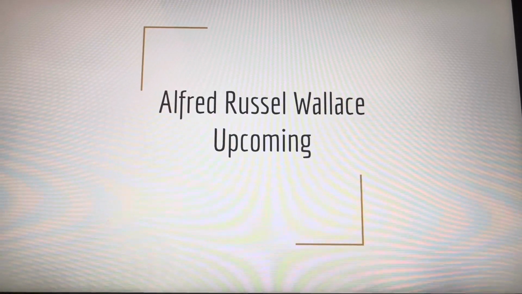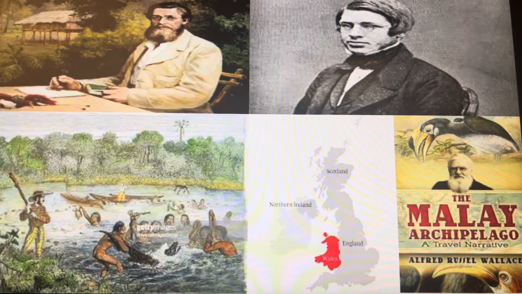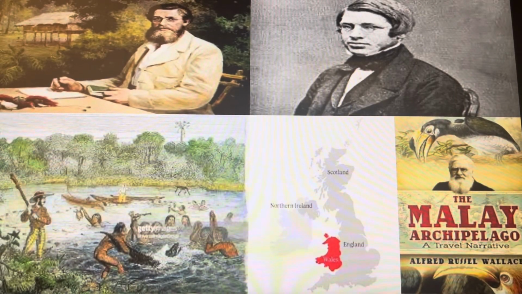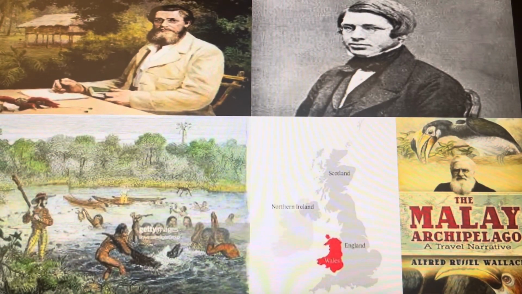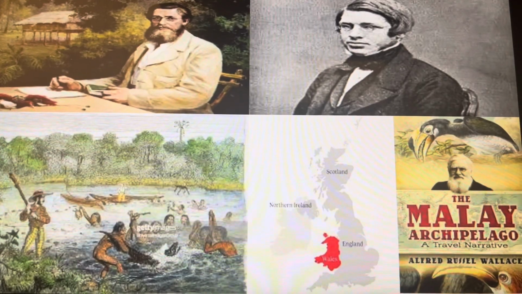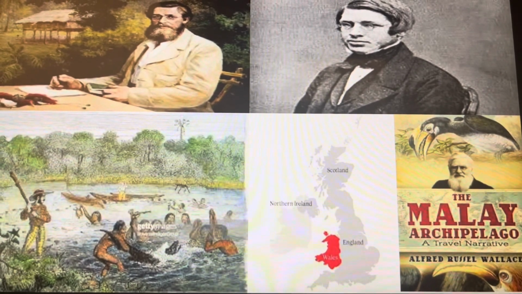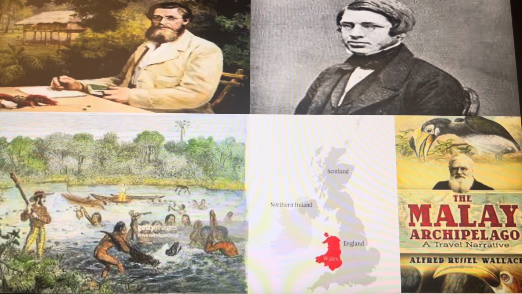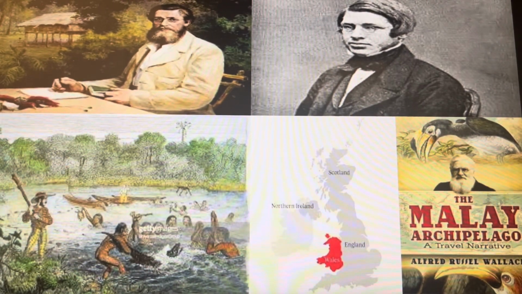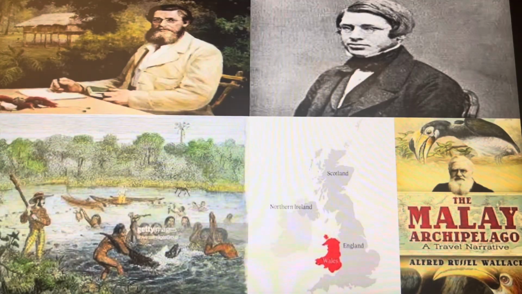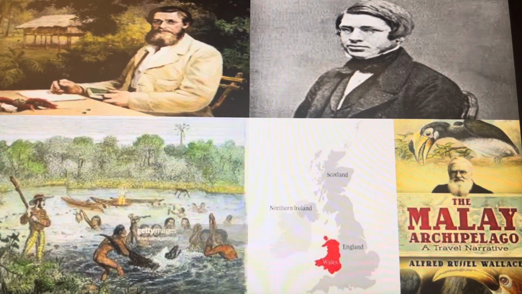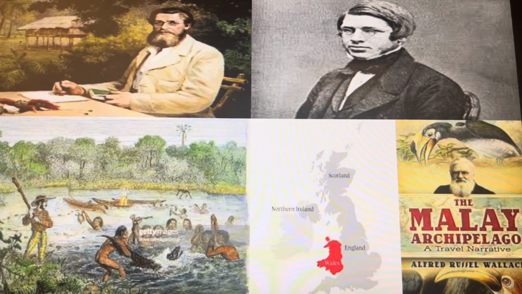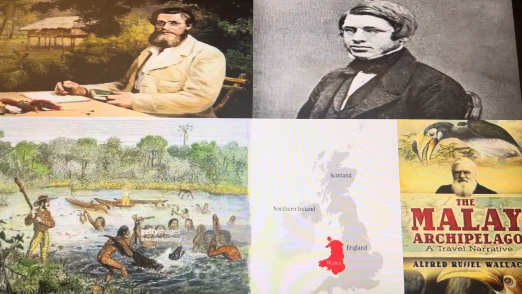Alfred Wallace and his upbringing. Alfred Russel Wallace was born in 1823 in Wales in the United Kingdom to a middle-class family. His father was a land surveyor, and Wallace had minimal education but loved to read, especially on the topic of natural history. With a lack of education and his love to read, Wallace was self-taught, relying on books and observations. With his interest in nature, especially towards animals and plants, he began his career as a naturalist.